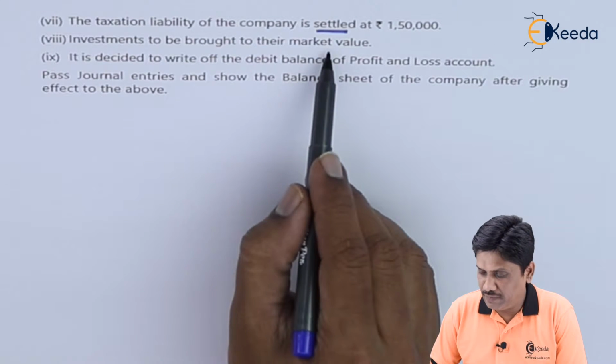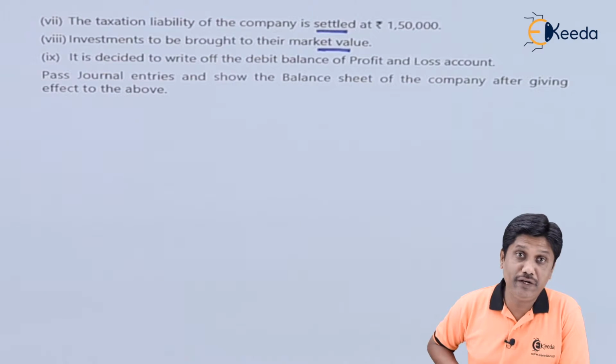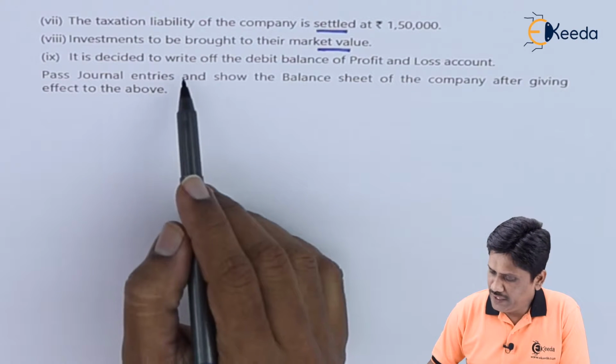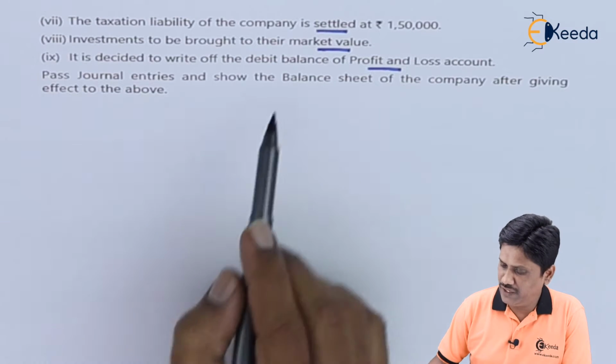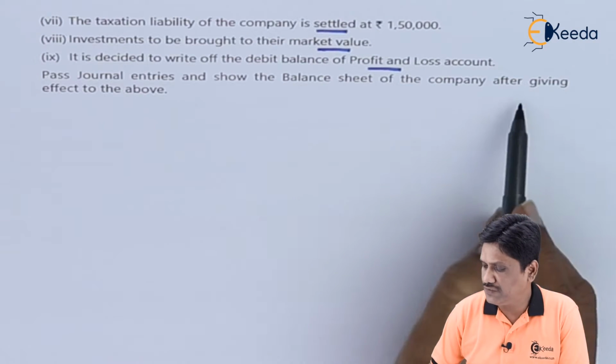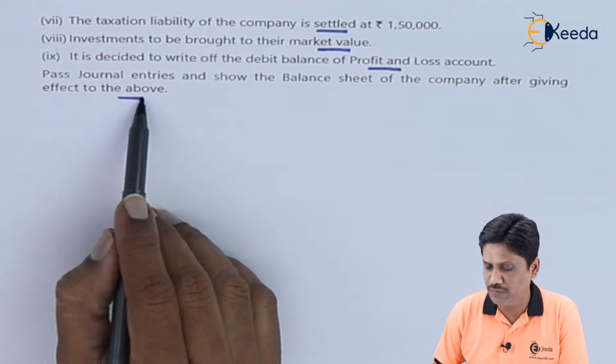Investment to be brought to their market value. That means investments will be reduced by 50,000. It is decided to write off the debit balance of P&L account. That we have to do. Pass journal entries and show the balance sheet of the company after giving effect to the above.